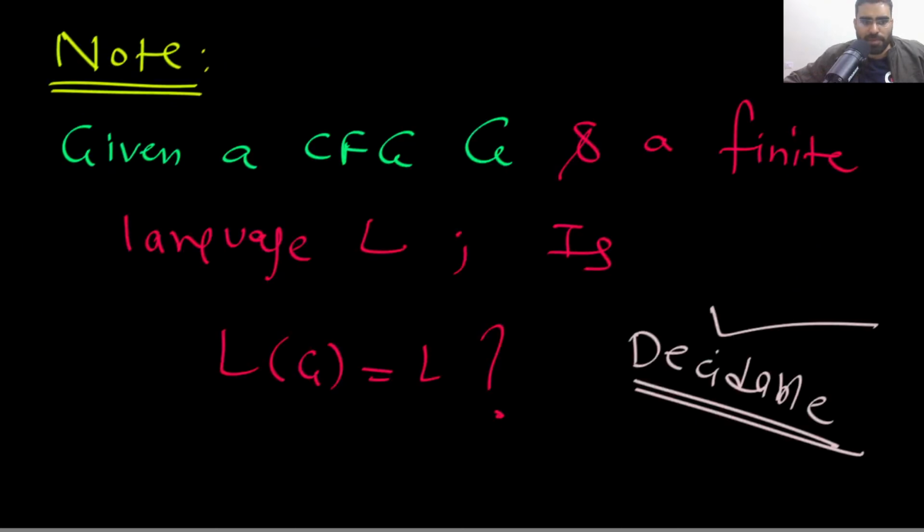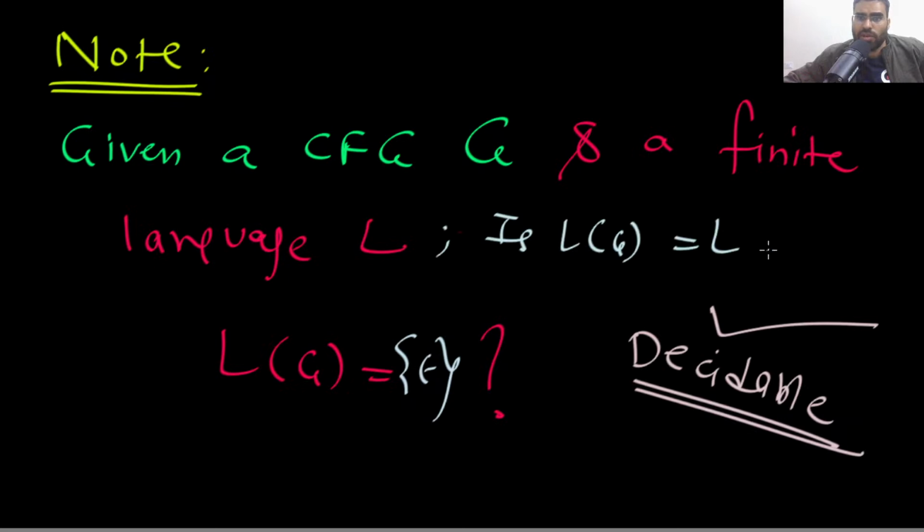Now you tell me a simple thing. If this is decidable, then automatically this will be decidable, right? Yes or no? Because this is a finite language, right? On your screen, look at this. This is a finite language. So this also will be decidable. Is L(G) equal to L?